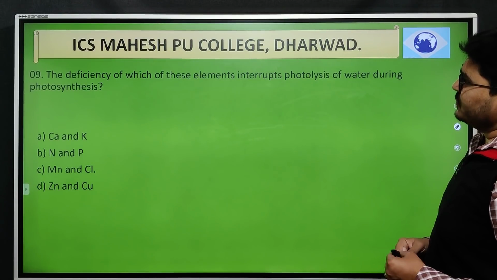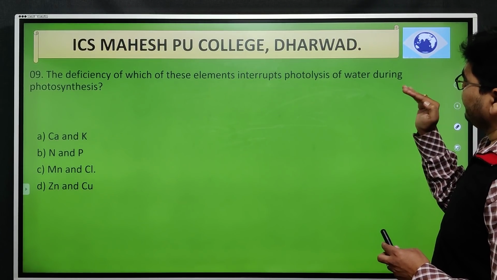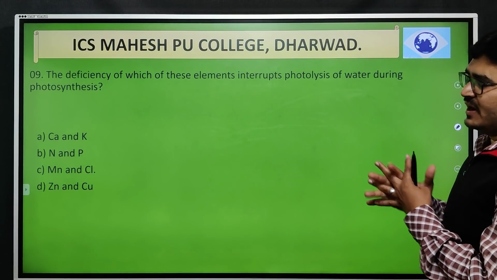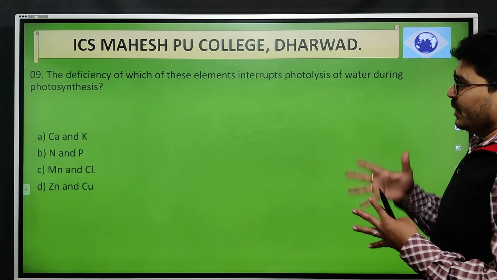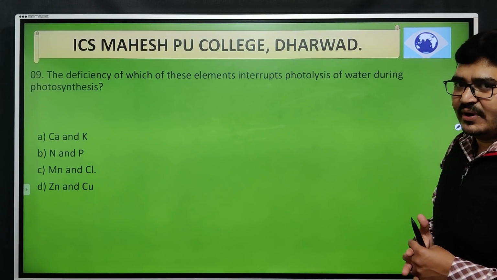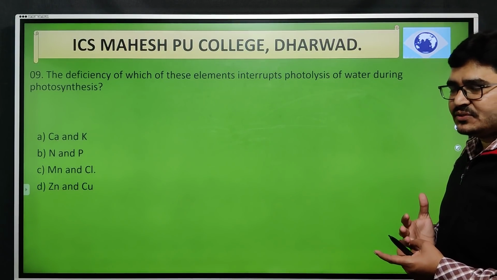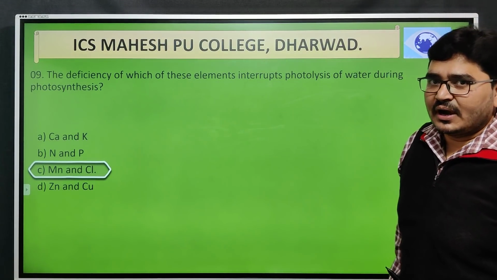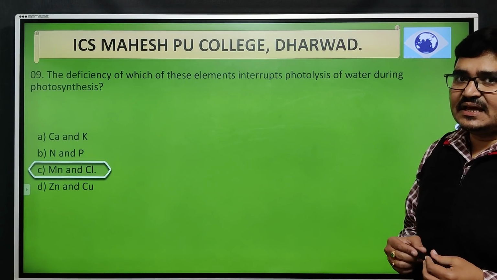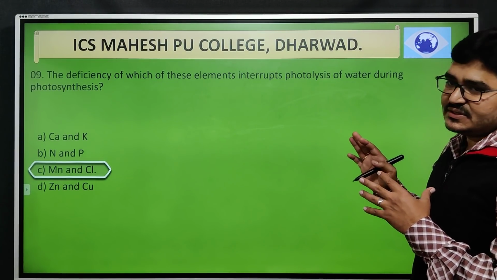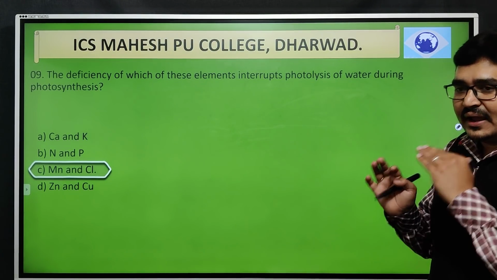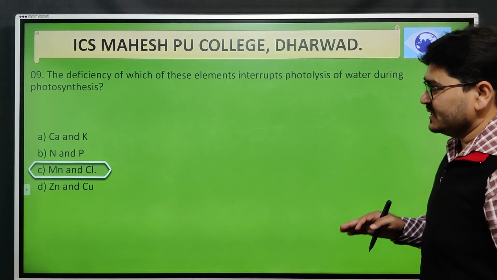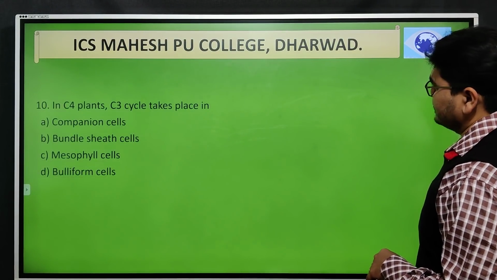Next, the deficiency of which of these elements is going to interrupt the photolysis of water during photosynthesis. This is also a straightforward or memory based question. Which element or combination of elements is required for the photolysis of water? So the right option is magnesium and chloride. That is option C, the correct option. So these ions or molecules are required for the photolysis process that takes place in plants during photosynthesis.